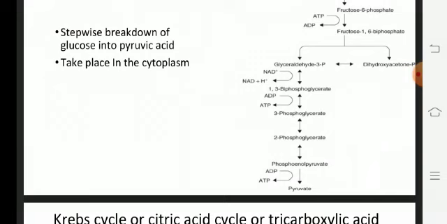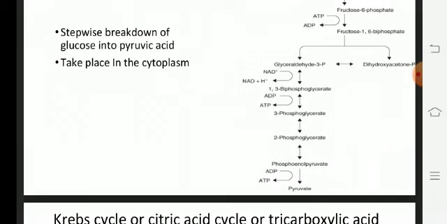Then 2-phosphoglyceric acid converts into phosphoenolpyruvate by removal of water. Lastly, phosphoenolpyruvate is converted into pyruvic acid. Here the phosphate is released and accepted by ADP to form ATP.